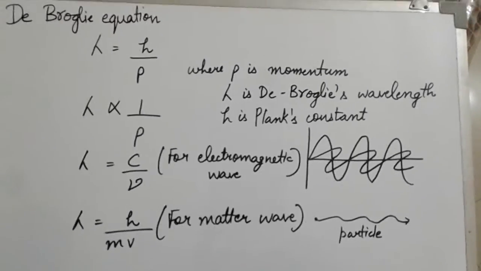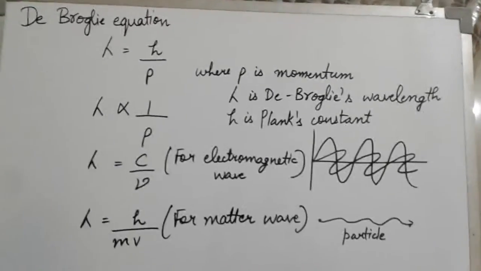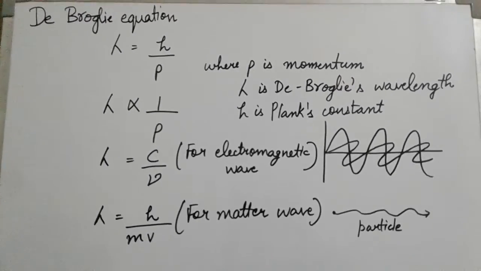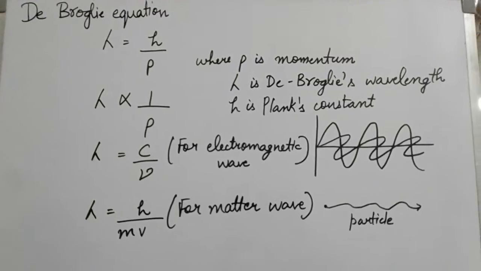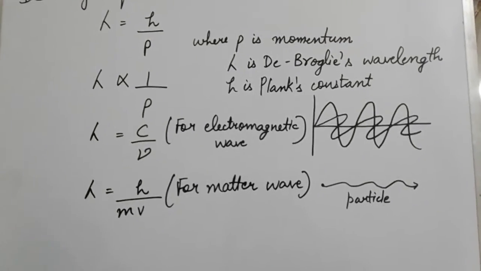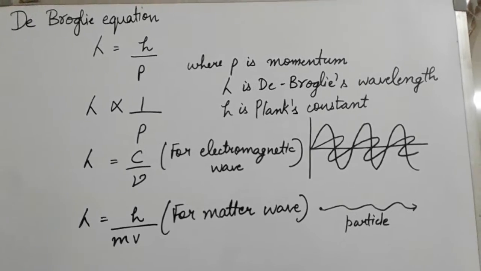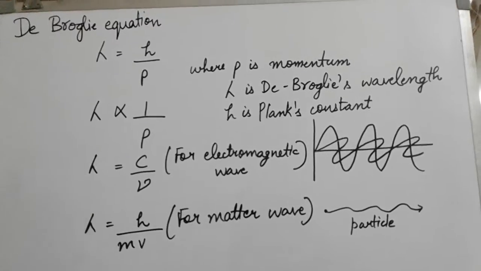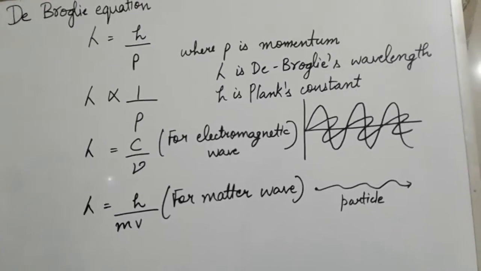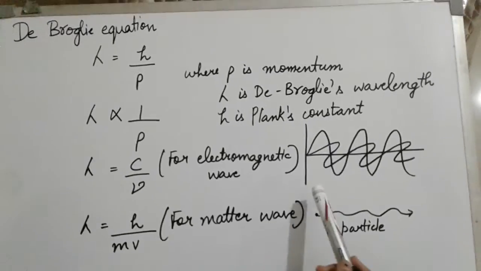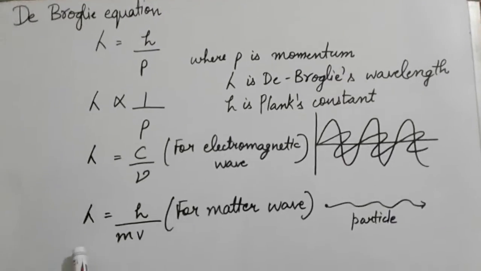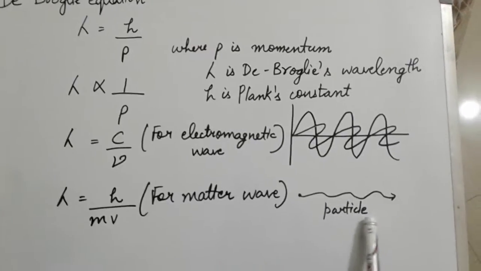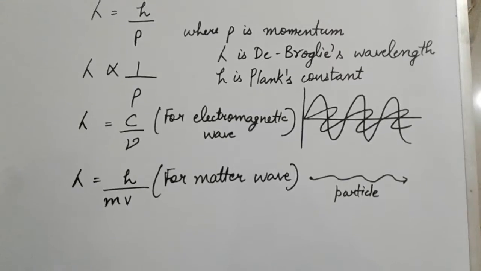De Broglie equation, that is lambda is equal to h over p, where p is momentum, lambda is de Broglie's wavelength and h is Planck's constant. So lambda is inversely proportional to p, that is momentum. Lambda is equal to c over nu for an electromagnetic wave. This is the electromagnetic wave diagram. Lambda is equal to h over mv for a matter wave, and this is the particle and this is the matter wave representation.